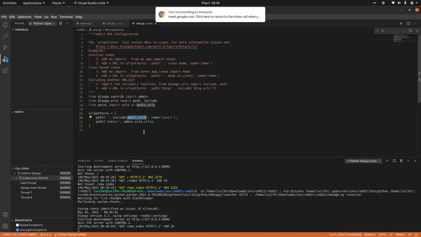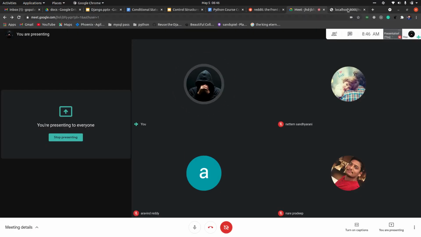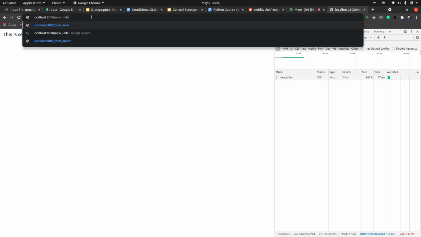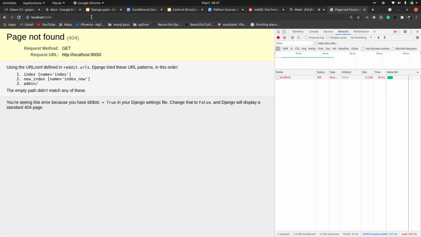Always try to keep one index path, okay, and then you can create multiple paths, because your index path has to be there. Whenever people click on it, you will directly go to the root path, right? People will not know all these URLs, they will directly land on this particular page, and if they find that this page is not found, this error, they will feel that the software itself is broken, right? So always keep something at the root path, maybe a button or just a redirect, or you can show a welcome page like "welcome to home page". Okay, you can keep anything.